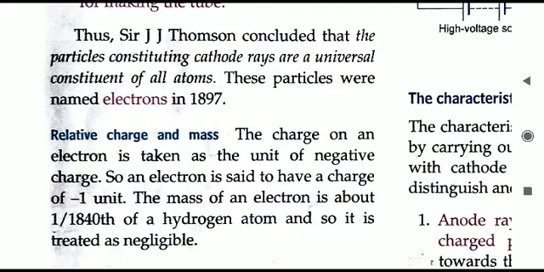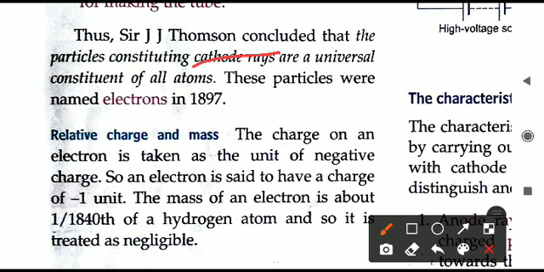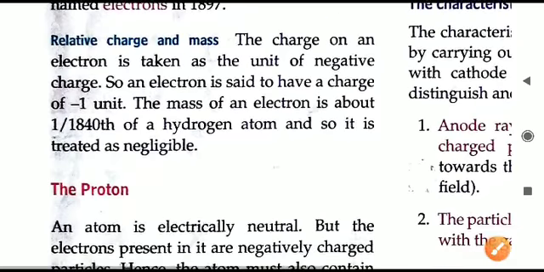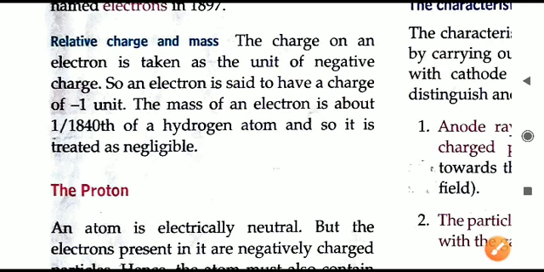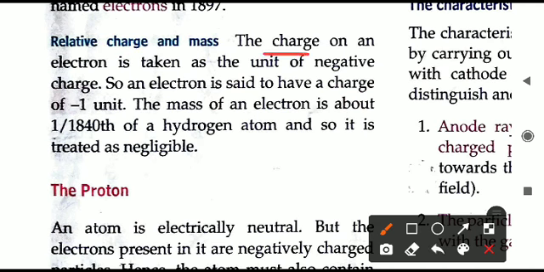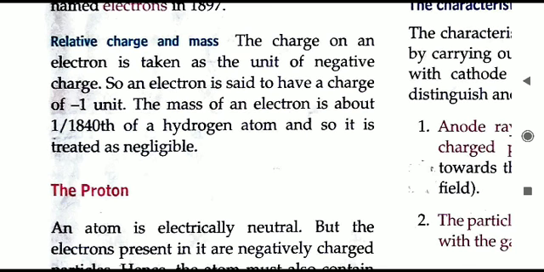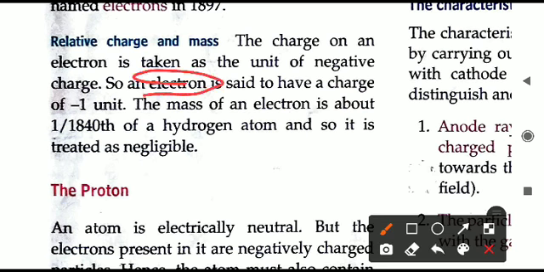So Sir J.J. Thomson discovered these cathode rays, and ultimately he named the particles electrons in the year 1897. Cathode ray particles were named electrons by J.J. Thomson in 1897. Now here is the theoretical part. You just have to learn this. What is the charge and mass? The charge of the electron is negative. As we already told you, the charge is negative, and we can write 1 electron is equal to -1 unit, so its charge can be written as -1. It is a negative charge, so a minus value will come.